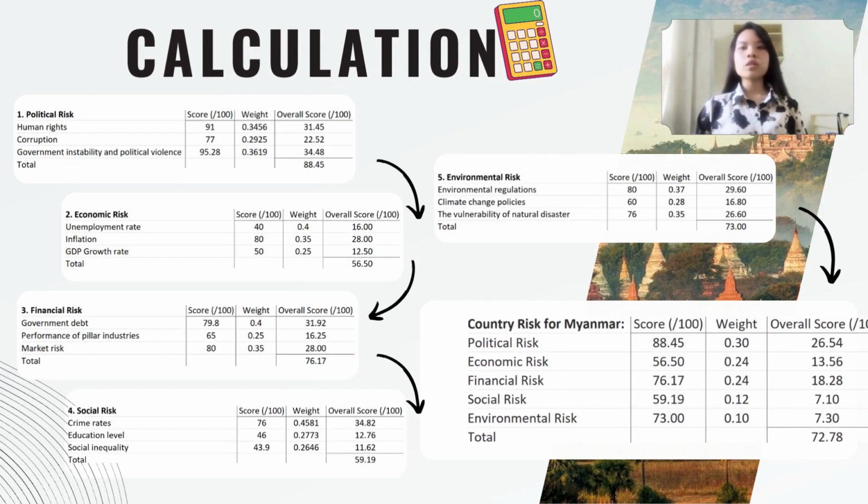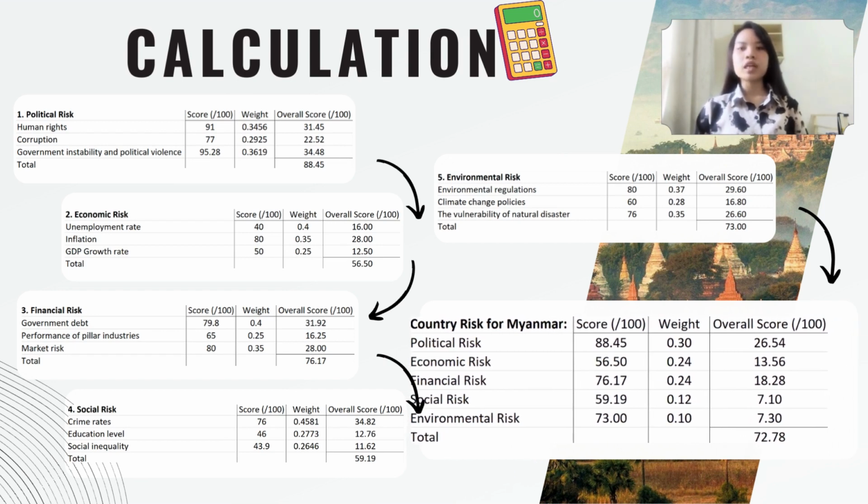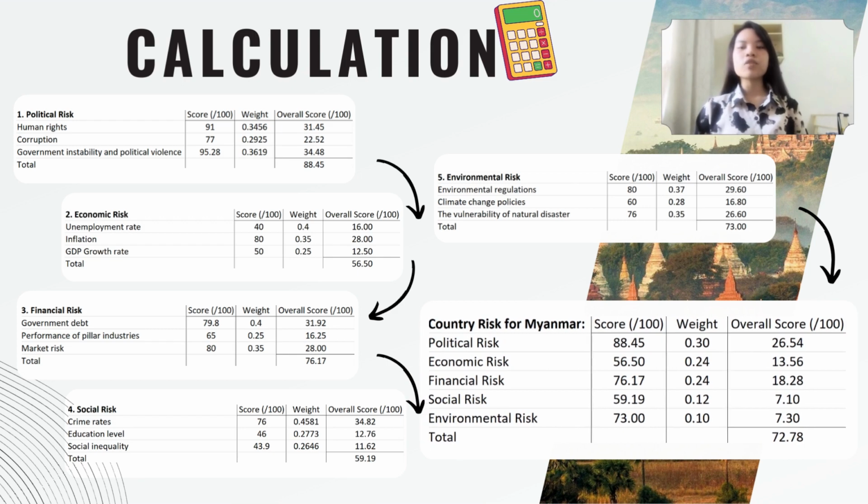This is the calculation of total country risk for Myanmar using Excel. As a result, by summing all the 5 risks that we discussed before, the total country risk for Myanmar is 72.78.